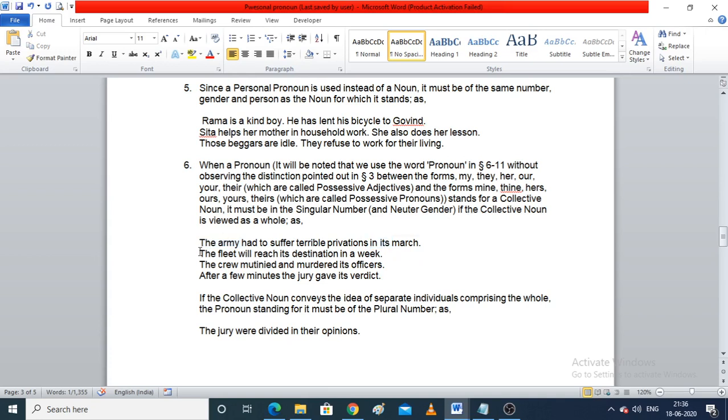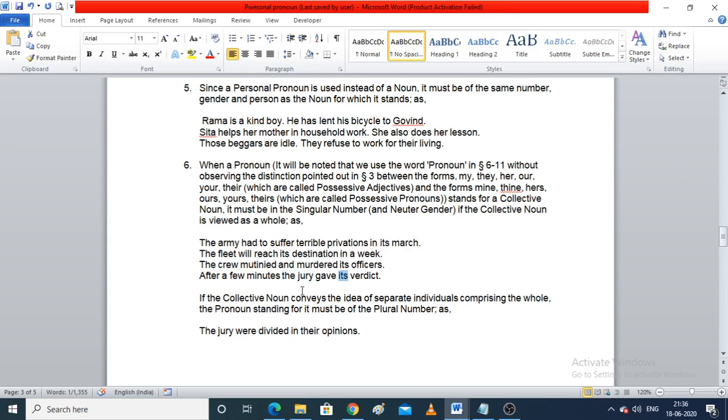The fleet, which is also a collective noun, will reach its destination in a week. So we have used its. So when we are depicting a collective noun, we have to use it, the neuter gender, in the sentence. The crew is a collective noun, hence we have used its. After a few minutes, the jury, the judges, they are a collective noun, so we have used its.